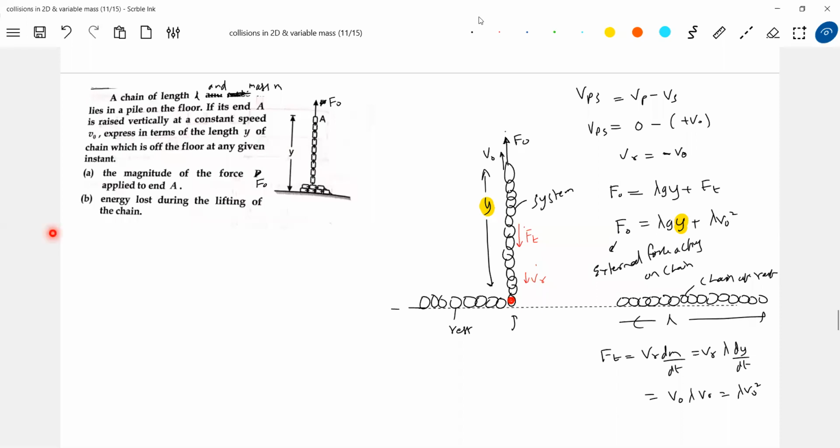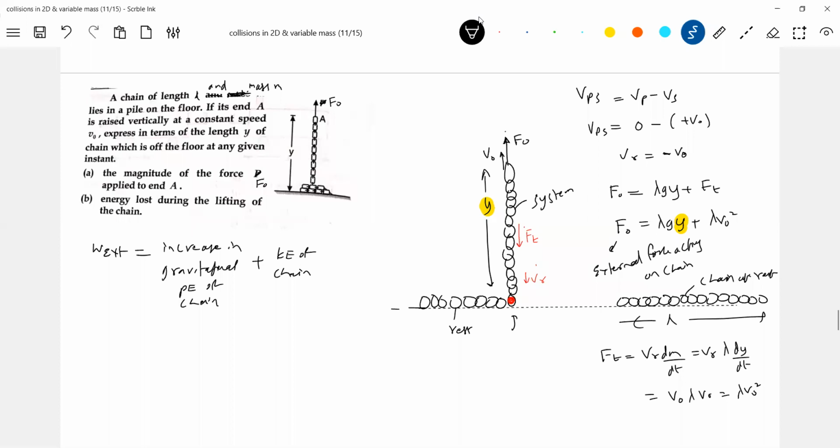So work done by the external agent, we'll write it here, should be equal to increase in gravitational potential energy of chain plus kinetic energy of chain plus loss in mechanical energy.